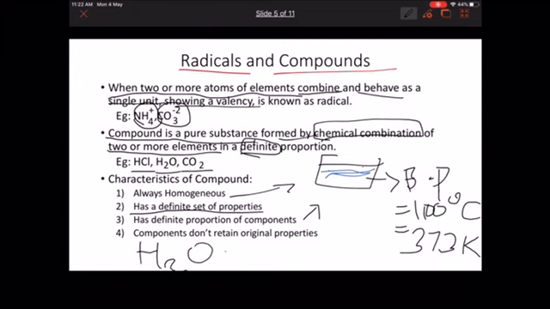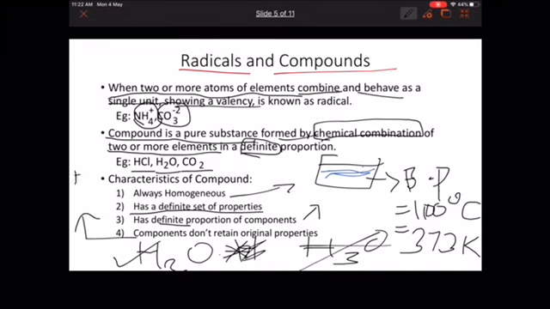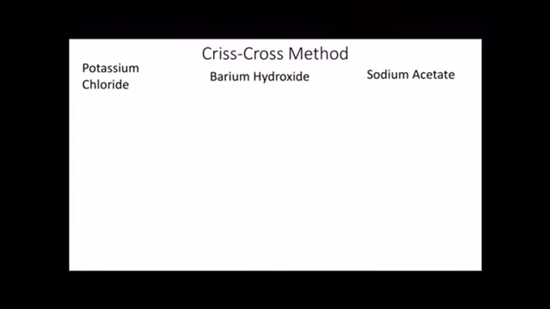Then it has a definite proportion of components. H2O. It cannot be H3O. It can never be H3O. It can only be H2O. Definite. And components don't retain their original properties. Hydrogen and oxygen are gases, but water is a liquid unless you heat it.